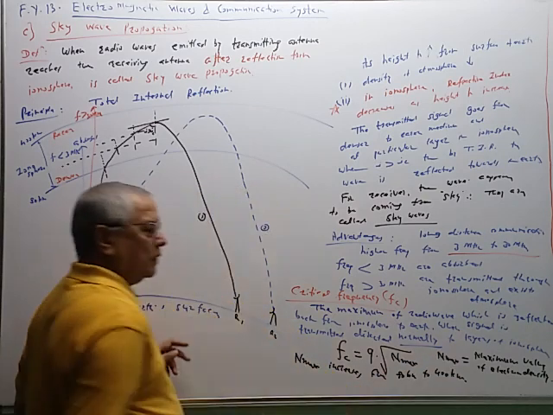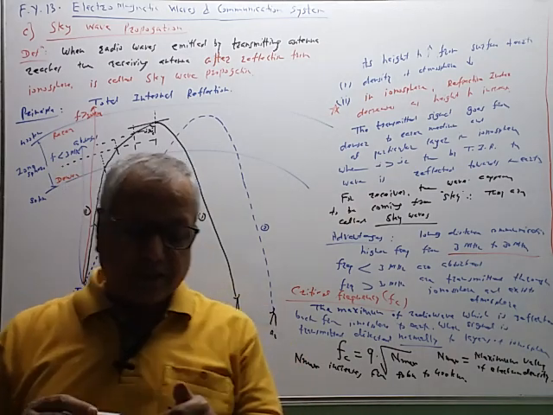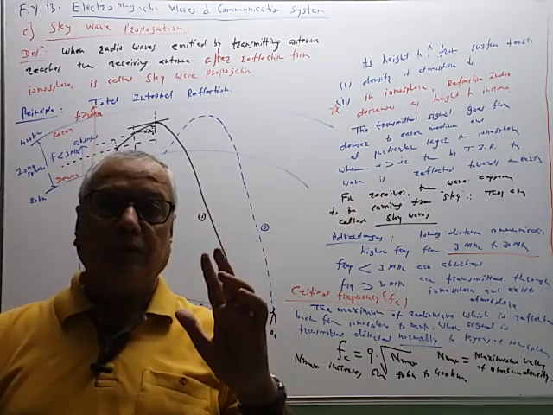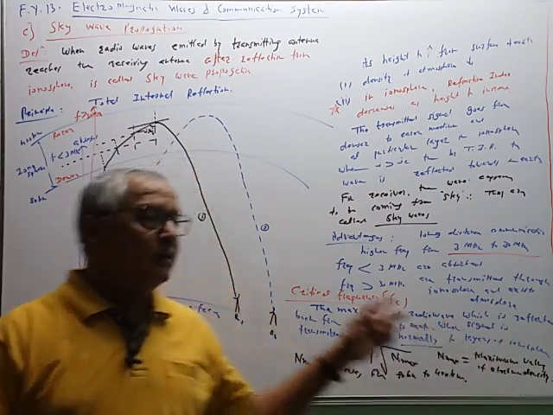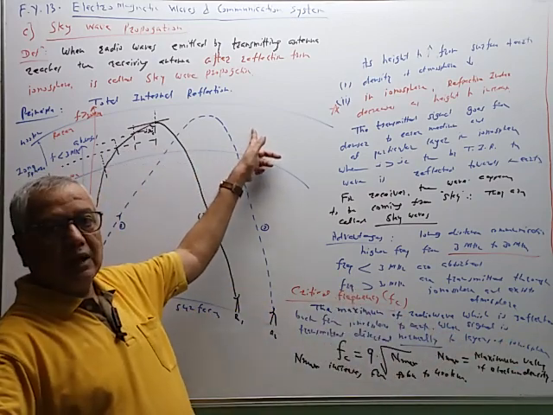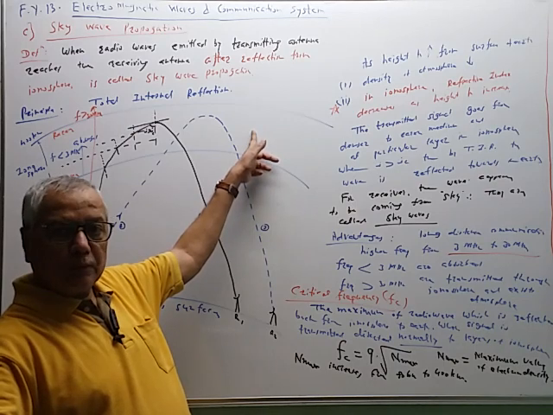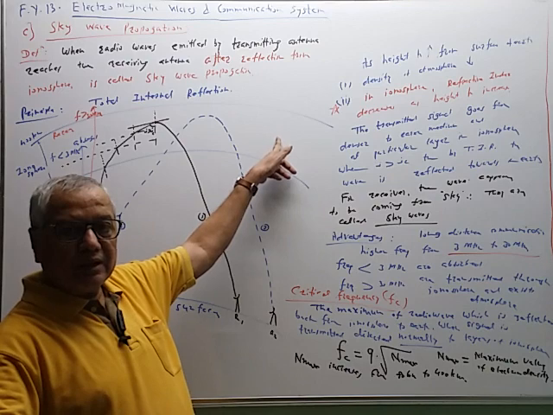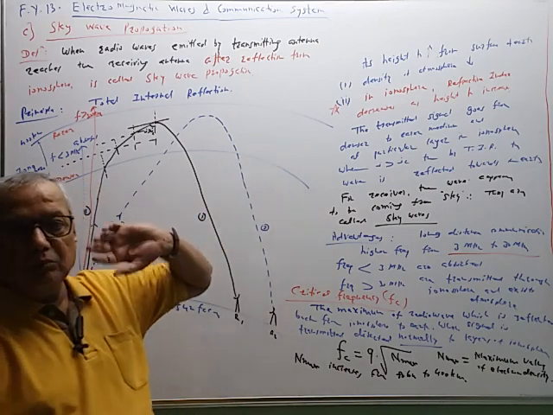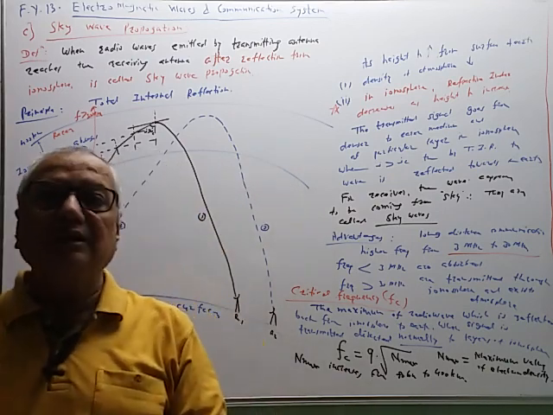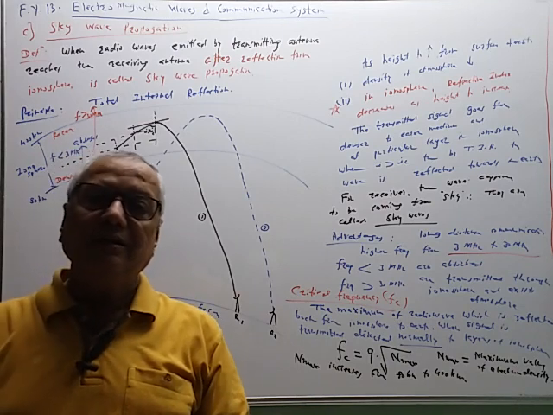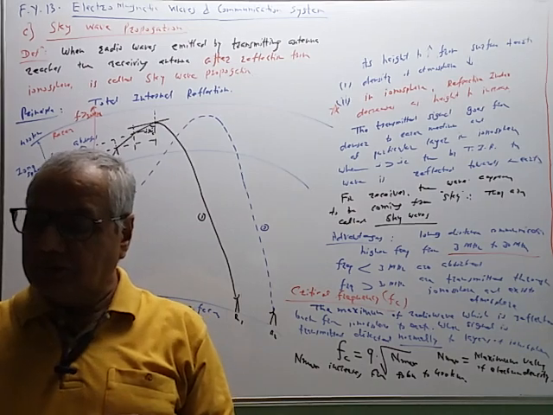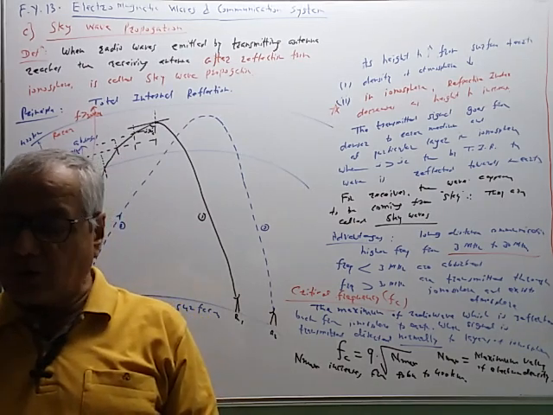Also, this Nmax depends upon the time. For example, at the noon, at a given height, say here, the value of Nmax will be more. In the morning it will be less. In the evening it will be less, and at night it will be 0. Because there is no solar radiation passing through the ionosphere at night, and therefore no electron density like this. So these are some advantages and drawbacks.